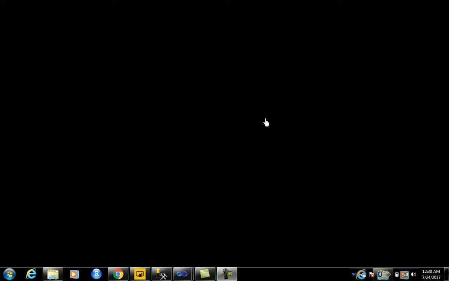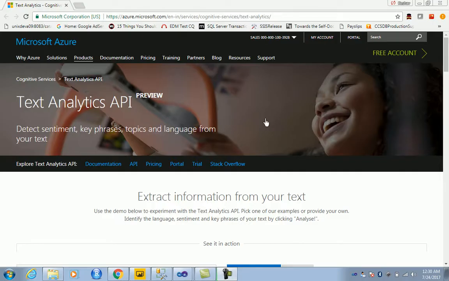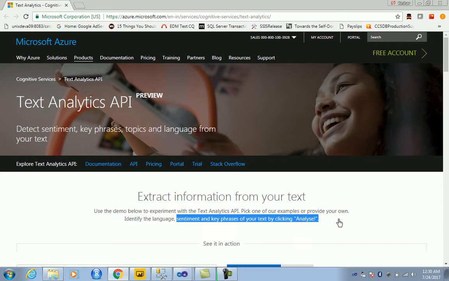What I have on this screen is a cognitive API, a text analytics API from Microsoft, which can be used as a plugin tool to score a particular text. It can give you the sentiment and the key phrases to analyze. That's something that I was trying to show.